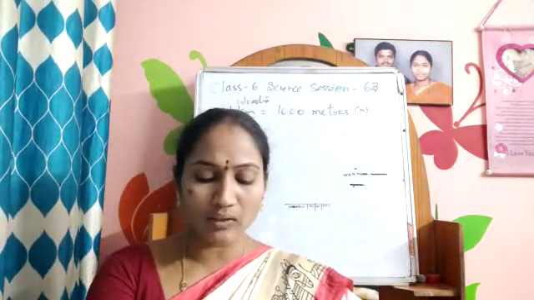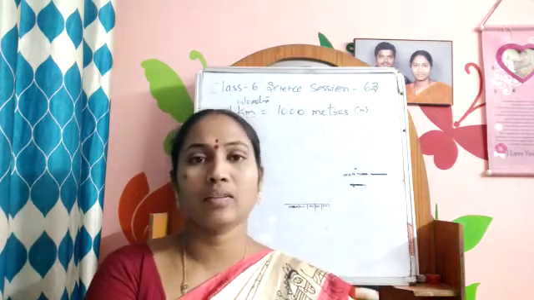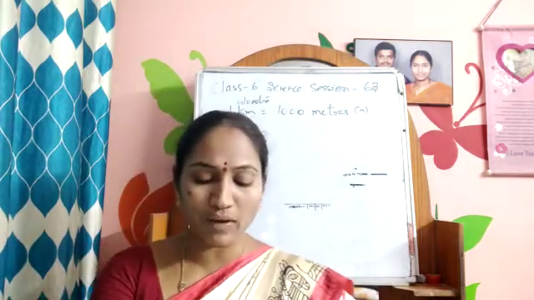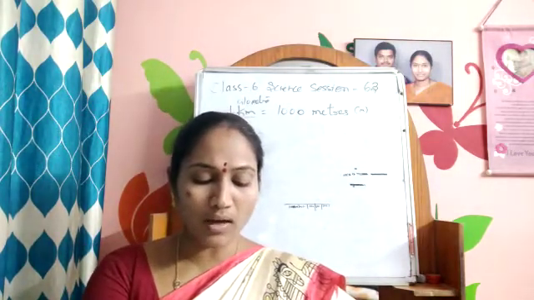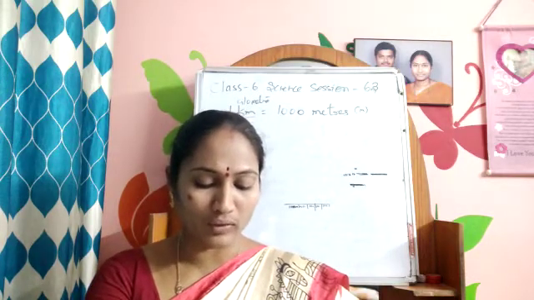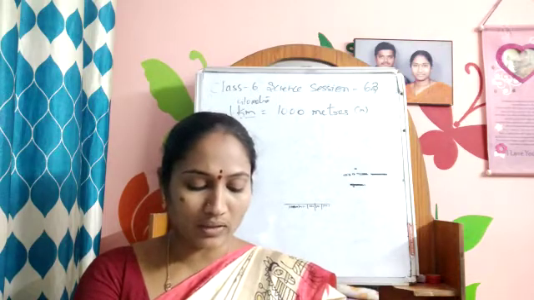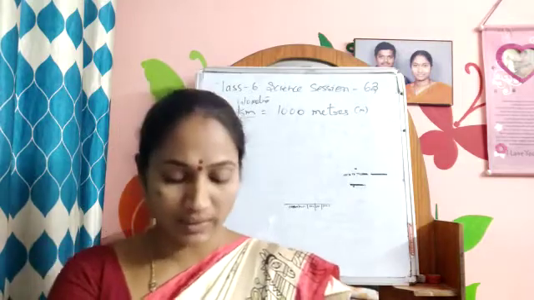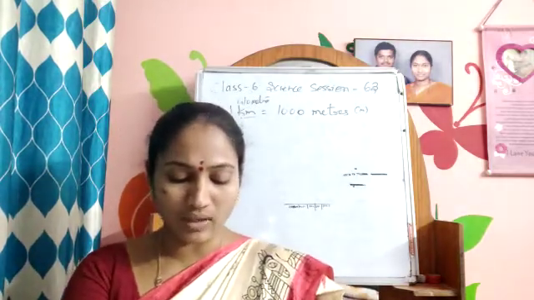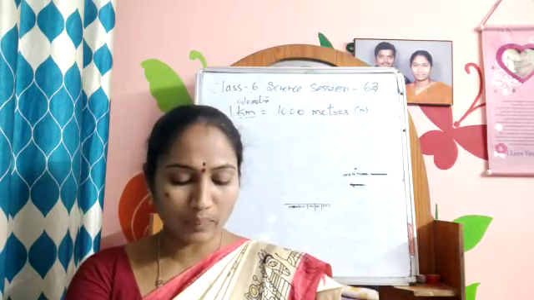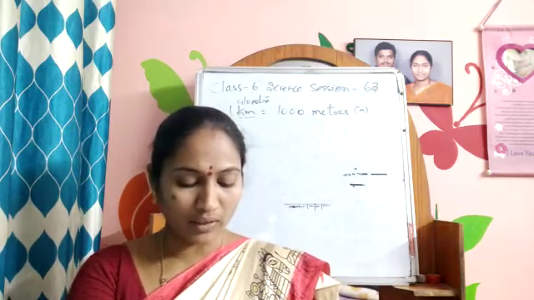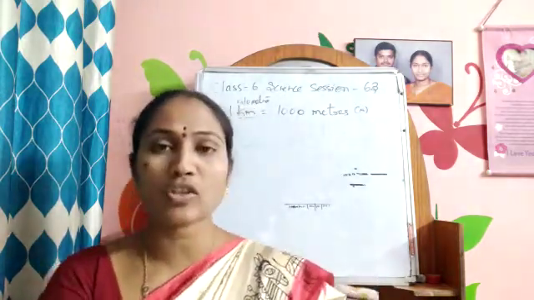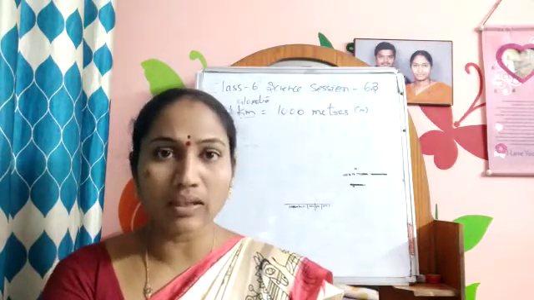Suppose we are asked to measure the length of a table, we will take a meter scale. The table is very small now, so you can measure it with the help of a meter scale. The 0 mark on the scale is made to coincide with one end of the table and the reading at the point which is coinciding with the other end of the table is taken. Since a meter scale has some thickness, we may make an error if the eye is not correctly positioned. The correct position of the eye is B, which is vertically above the end where the reading is to be taken.